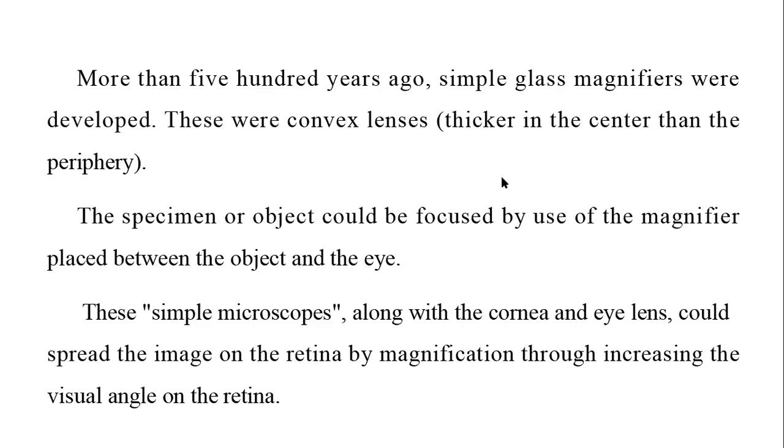The specimen or object would be focused by use of the magnifier placed between the object and the eye. So for you to see any object, you have to use this magnifying lens. The simple microscopes, along with the cornea and eye lens, could spread the image on the retina by magnification through increasing the visual angle on the retina. So what these microscopes or magnifying lenses are doing is creating an enlarged image on the retina by increasing the angle on the retina.